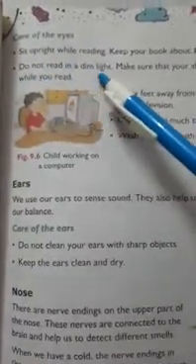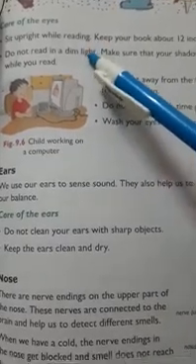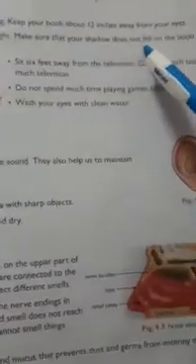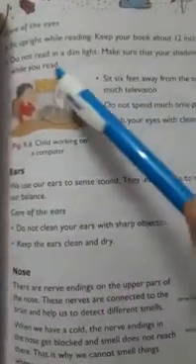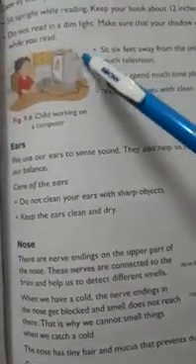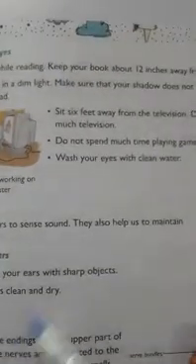Now, as eyes are a very important sense organ, we will see how to take care of our eyes. Sit upright while reading, which means do not read lying down. Keep your books about 12 inches away from your eyes. Do not read in dim light. Make sure that your shadow does not fall on the book while you read. These are some rules and tips to take care of your eyes.